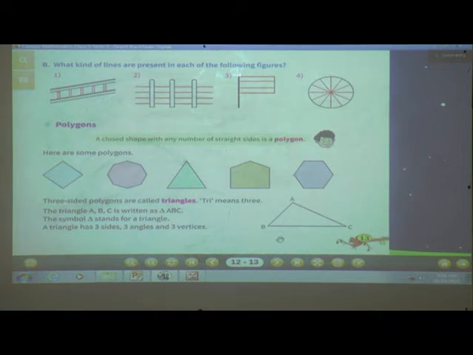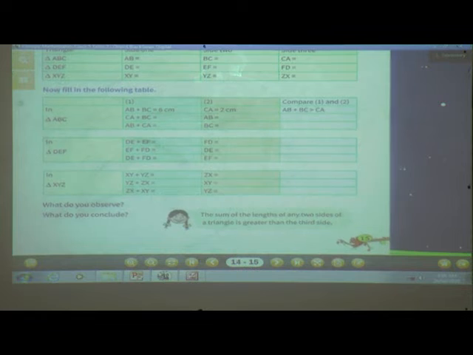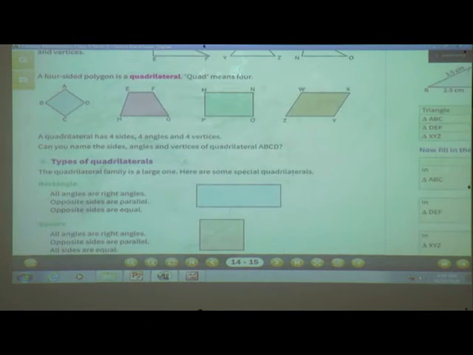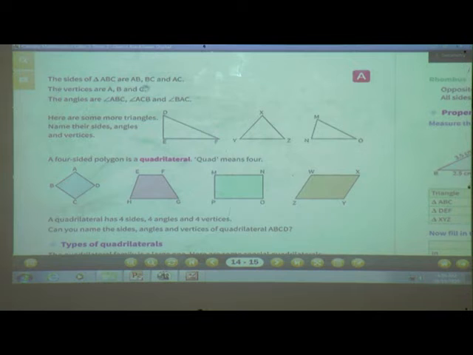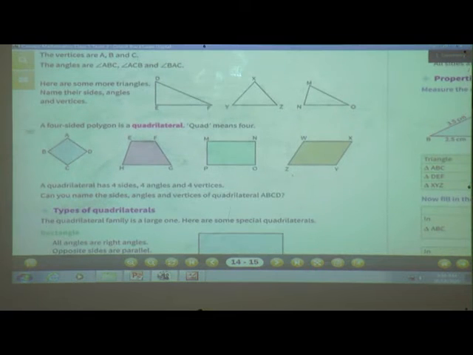Okay, so students, on the next page here, see, the sides of triangle ABC are AB, BC and AC, and vertices are A, B and C. The angles are angle ABC, angle ACB and angle BAC. Now students, a four-sided polygon is a quadrilateral. Quad means 4.